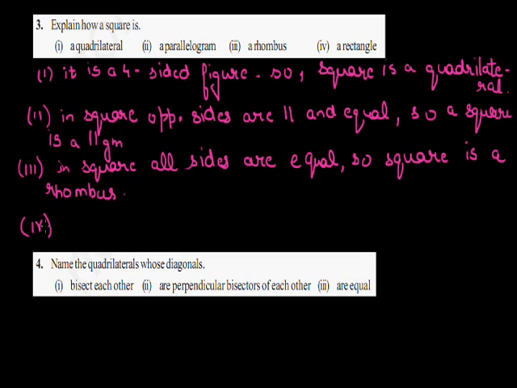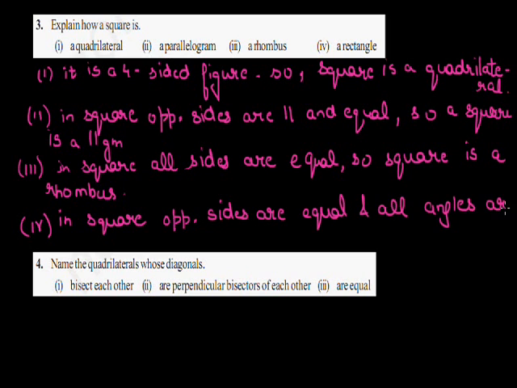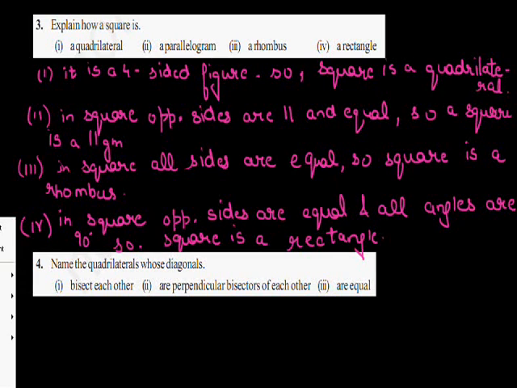Coming to the fourth part, how a square is a rectangle. Now in square, the opposite sides are equal and all angles are 90 degree. So I can say square is a rectangle. So I can say a square is a rhombus, it is a parallelogram, and also it is a rectangle.